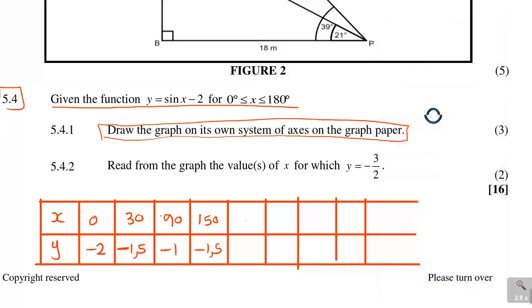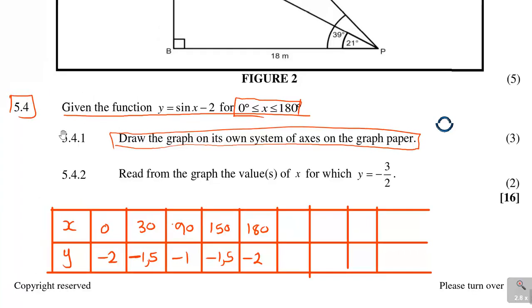180 is negative 2. Remember, they say start from 0 and end at 180. So these are the values that were easier to have. When you've got these, they say draw a graph. So now what I'll do is plot a graph from this.